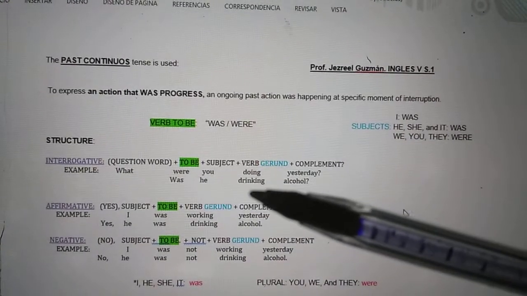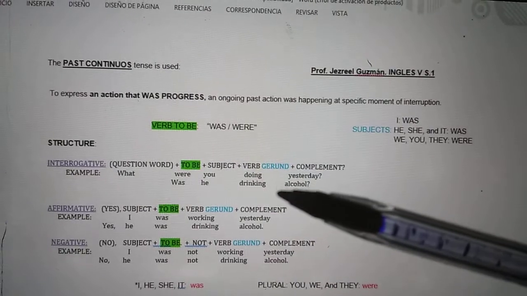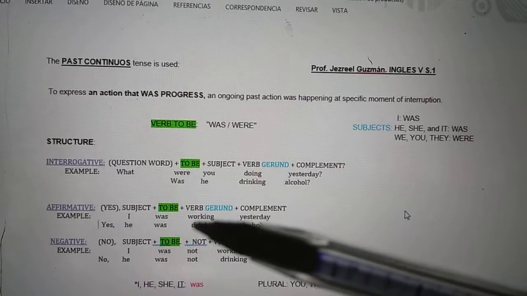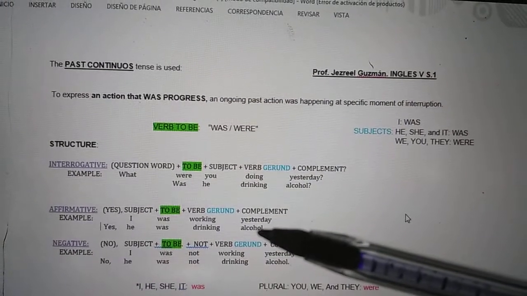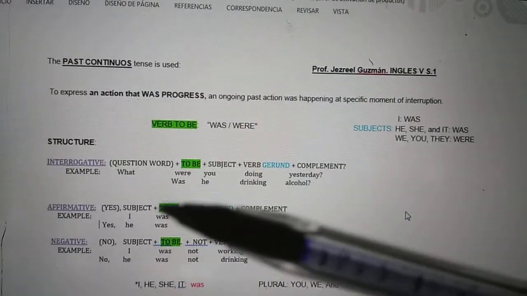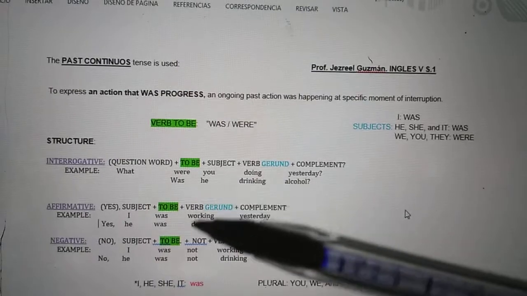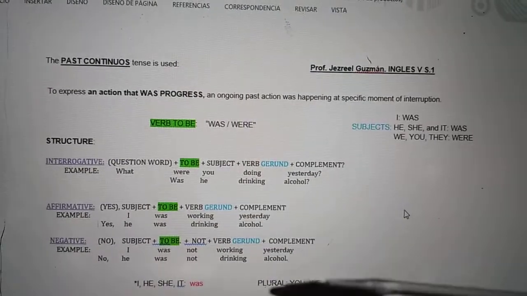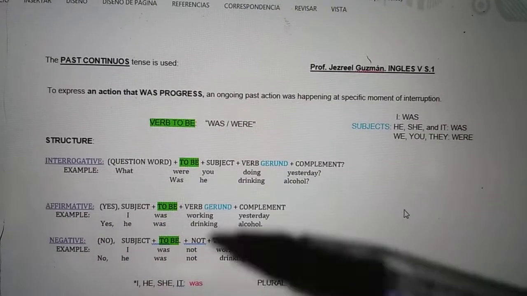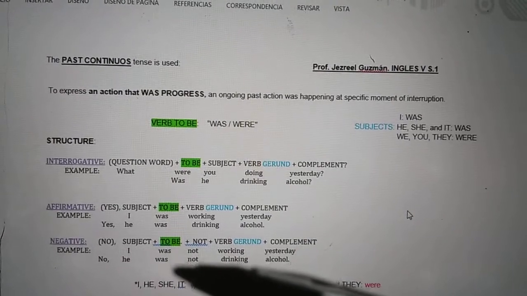The answer to question 2, was he drinking alcohol? Yes, he was drinking alcohol, okay? Just follow the elements and you can make the affirmative, interrogative, and also the negative.